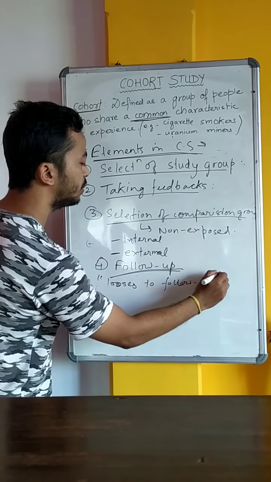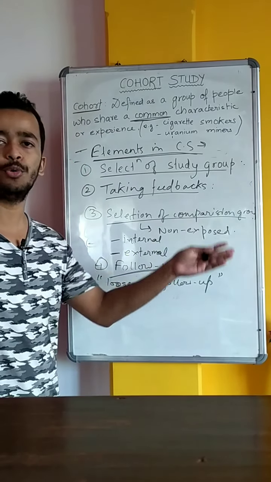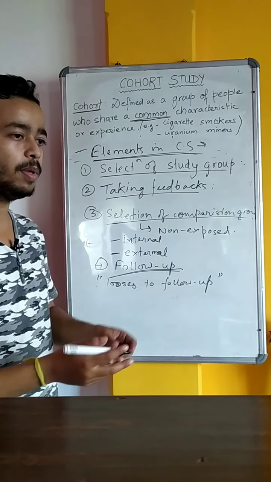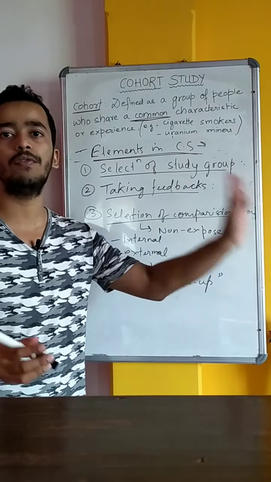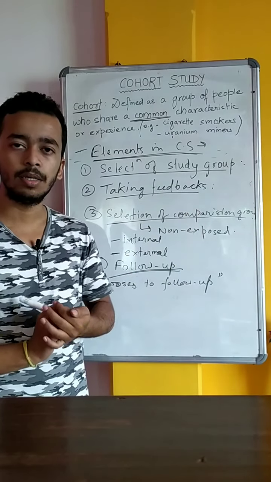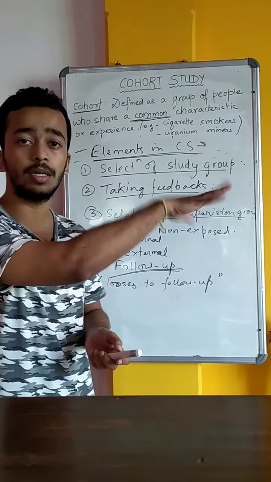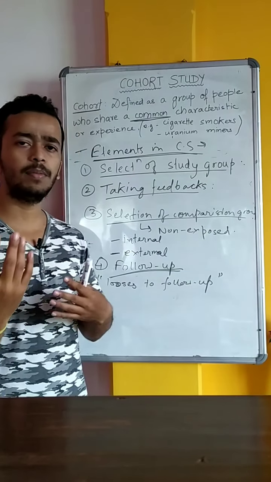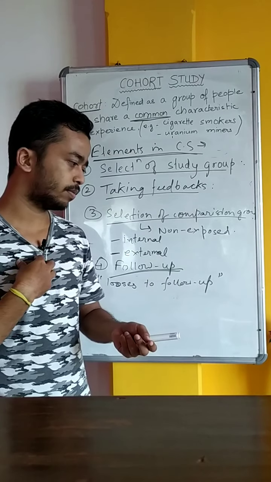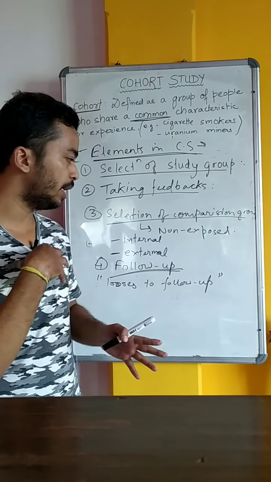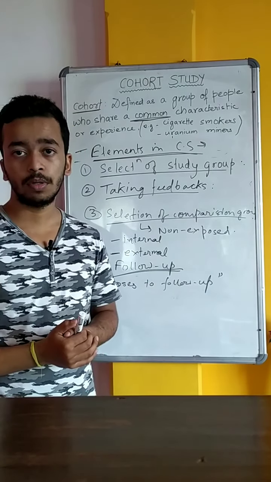See, cohort study is very time consuming, 15 to 20 years, right? So some of the people may die of some other disease. Some of the people may migrate to some other country. Some of the people may not cooperate with you anymore.